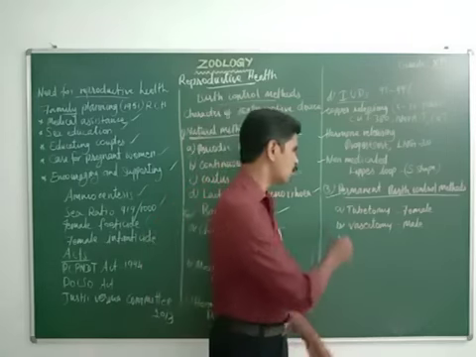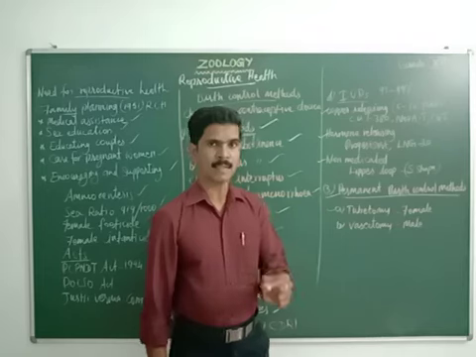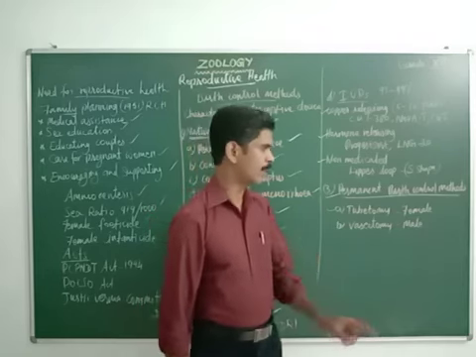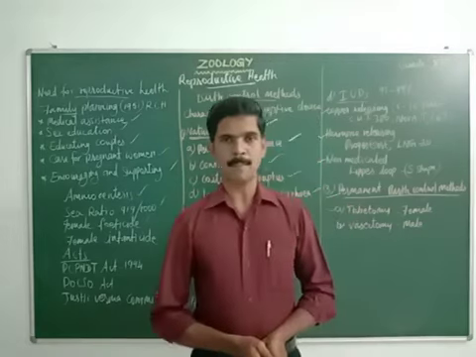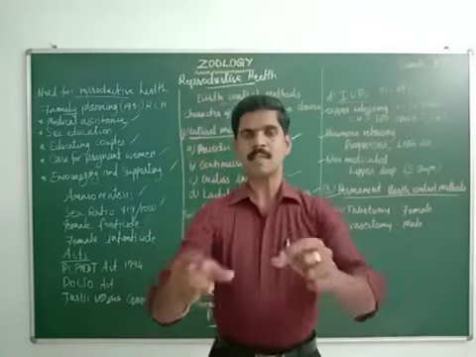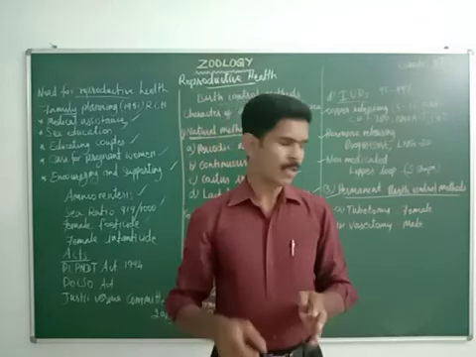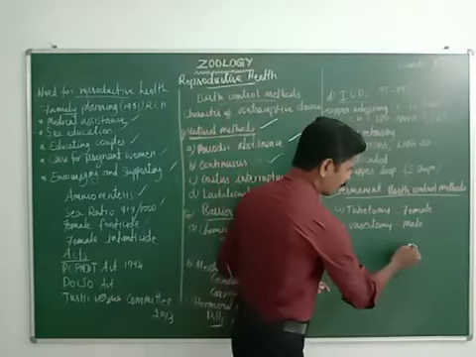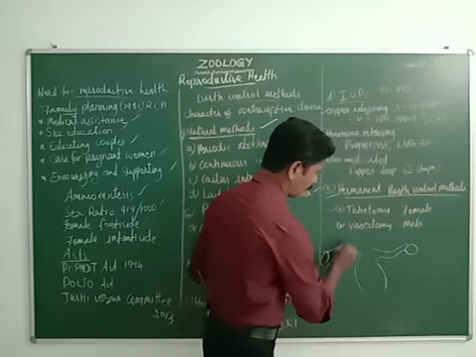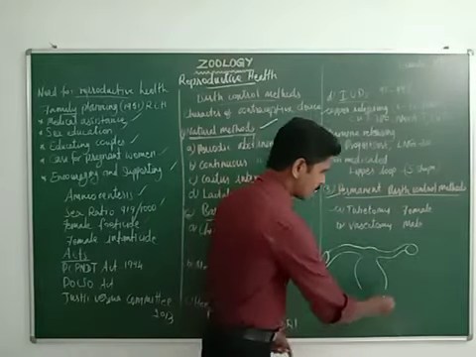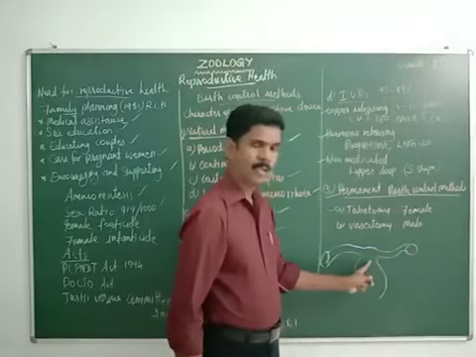The first one is tubectomy. This tubectomy birth control method is performed in the body of the female. Listen very carefully. In the last class we studied the structure of the female reproductive system. The ovary is there, and the fallopian tube carries the egg from the ovary to the uterus.